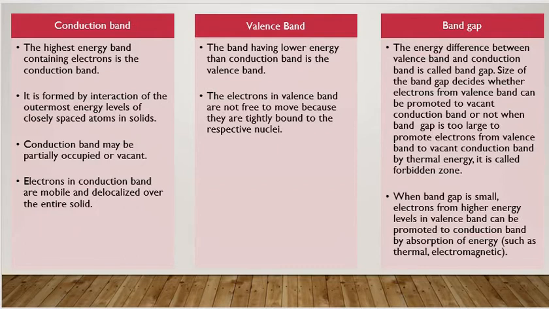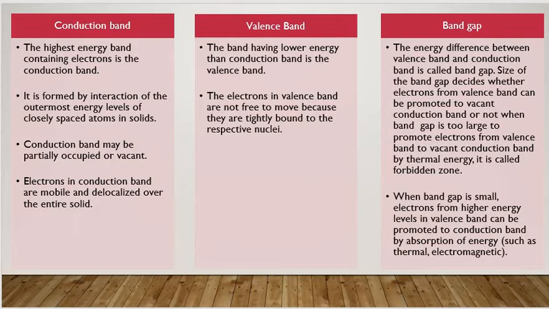It has lower energy than the conduction band. The electrons in valence band are not free to move because they are very tightly bound by the nucleus of an atom. Now, the third thing according to band theory is band gap.